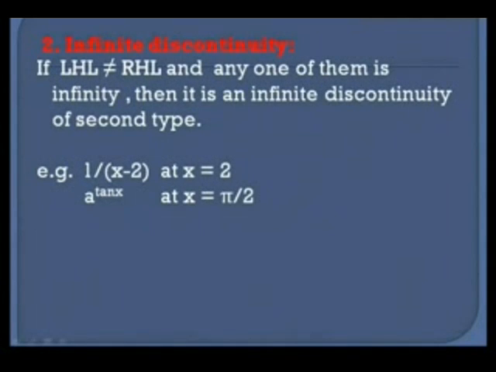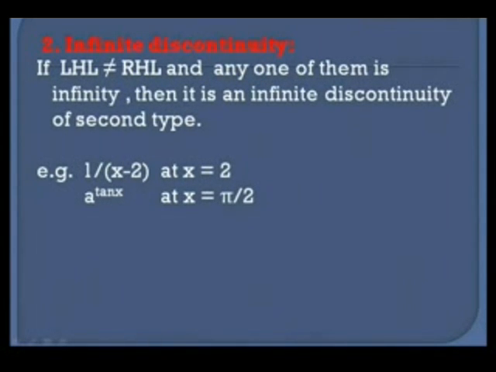The second is the infinite discontinuity. So if the left hand limit is not equal to the right hand limit, and if any one of these limits is equal to infinity, then it is an infinite discontinuity of the second type. So consider the function 1 by x minus 2 at x equal to 2.